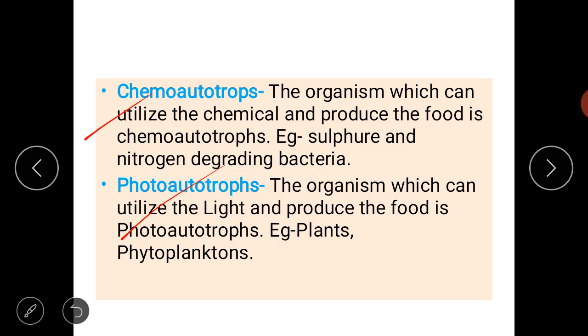What is chemoautotrophic organism? Chemoautotrophic organism is the organism which prepare the food by utilizing the chemical as a source, as a raw material for the synthesis of food. So that organisms are chemoautotrophs. Example, sulfur and nitrogen degrading bacteria.